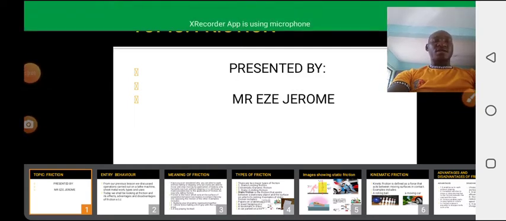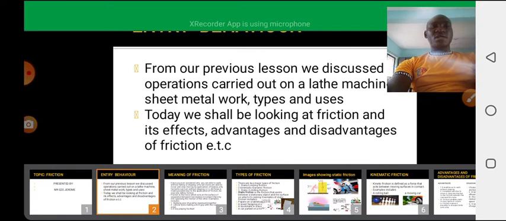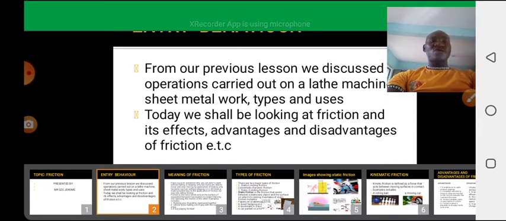My name is Mr. Az Jerome and we shall be talking on friction. But before we discuss friction, let's go to our previous lesson. From our previous lesson, we discussed operations carried out on a lathe machine, and sheet metal work types and uses. Today we shall be looking at friction and its effects, advantages and disadvantages of friction.